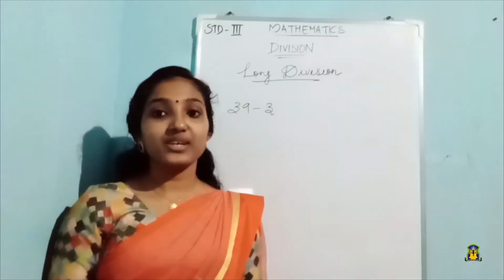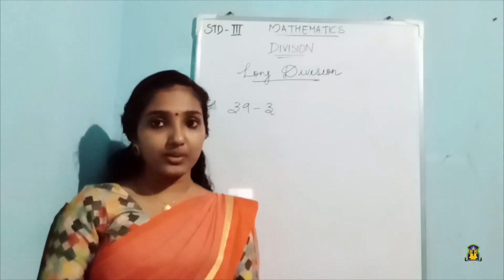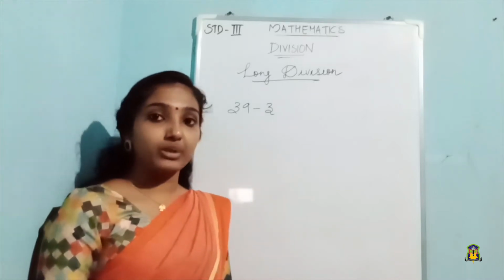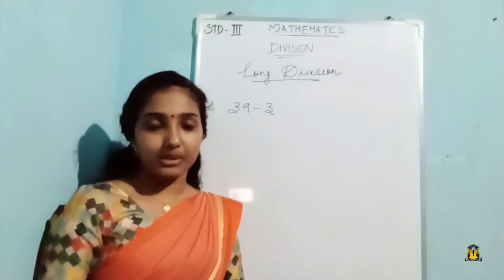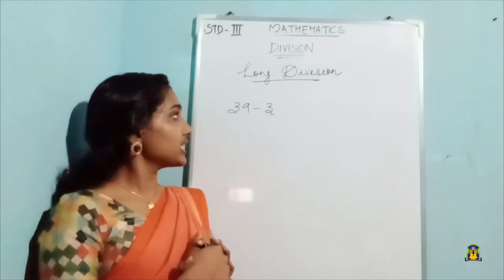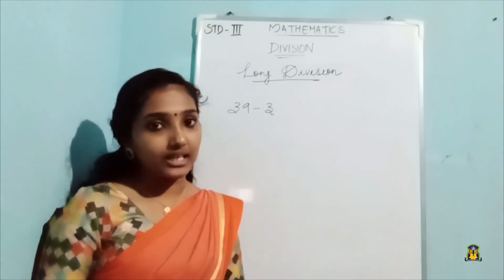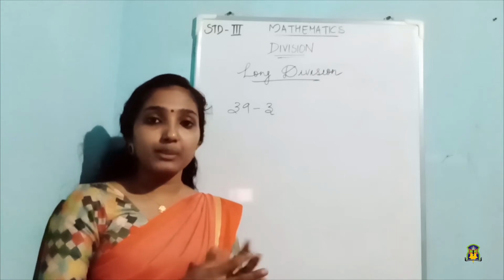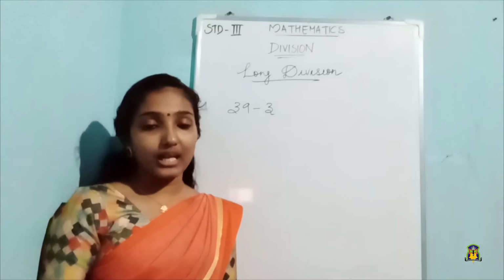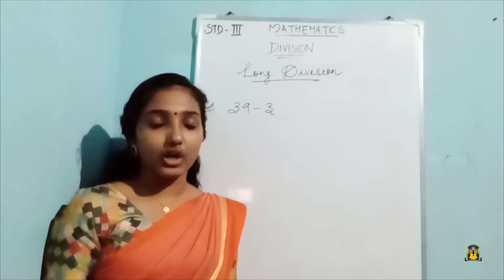Next, we are moving on to our next method to find division, and it is called the long division method. We will look at how we do division in the long division method. Our first question is 39 divided by 3. We have to divide 39 by 3. In the previous classes we found the answer with the help of multiplication tables, right? Quickly reciting the tables, we got the answers.